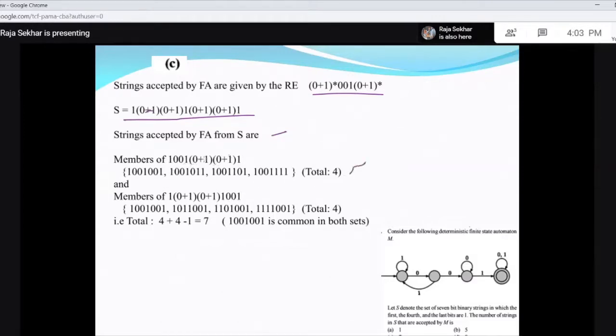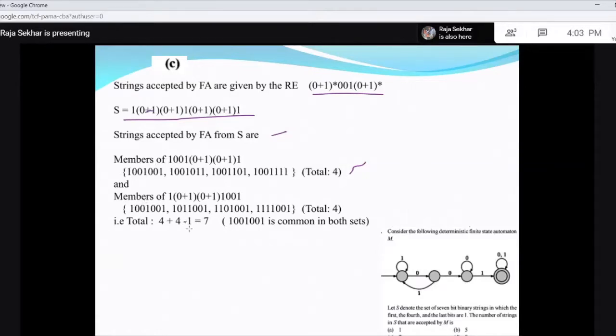Suppose 0, 0, 1 is in this other part. Then how many do I get? Here 0, 0, 1 is there, FA will accept. So here it can be anything. So how many do you get? 4. But there is one thing that is common in these. What is that? These two. Look at this. These two are common.